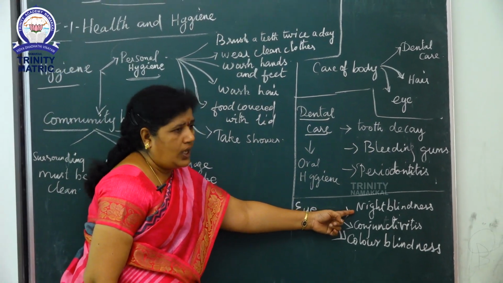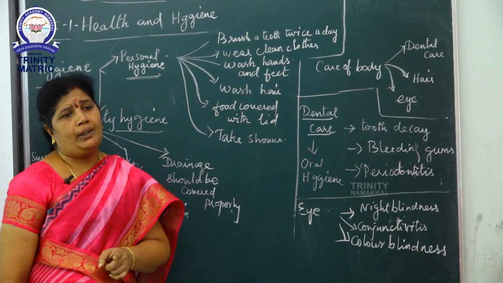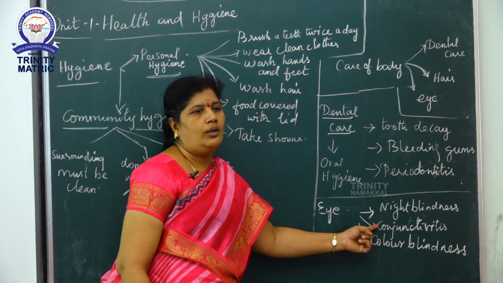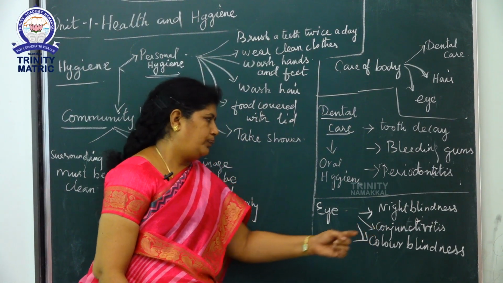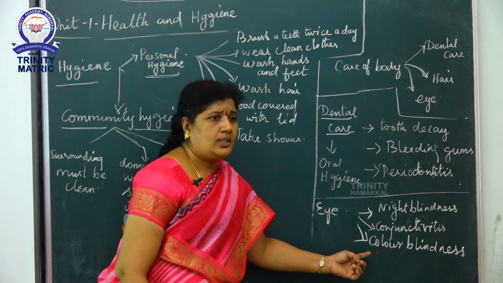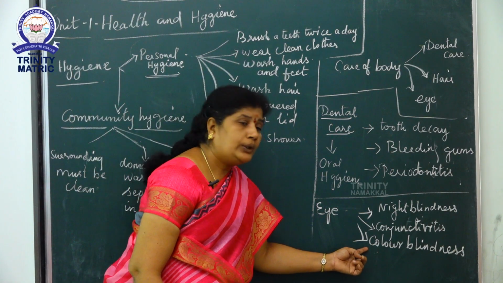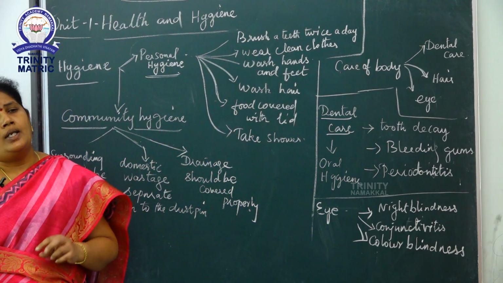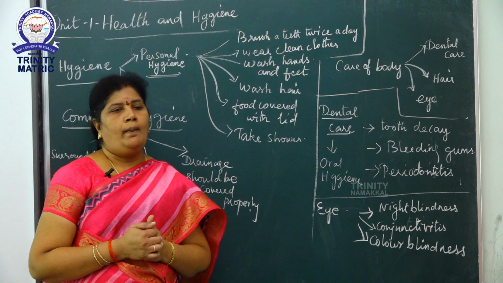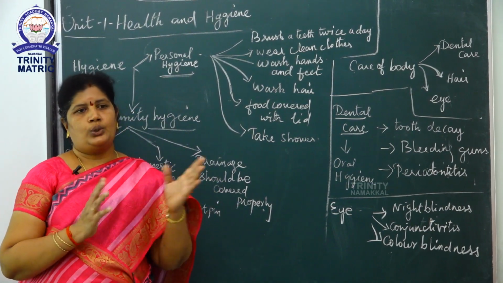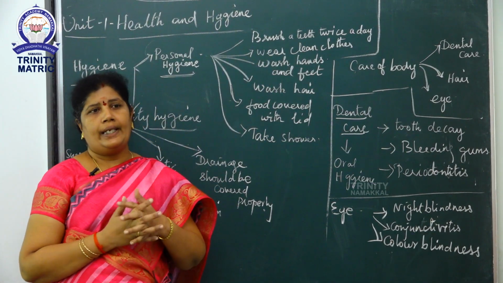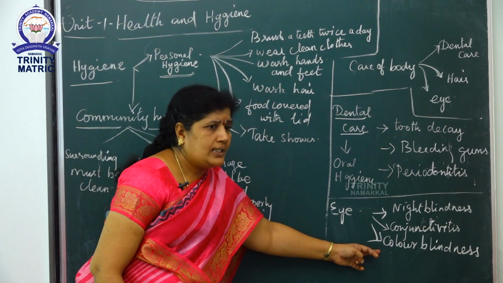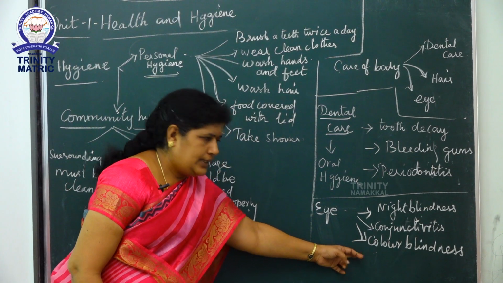Night blindness is caused by vitamin A deficiency. Conjunctivitis is caused by virus and bacteria. Color blindness is caused by a genetic disorder. What is a genetic disorder? It is a hereditary disorder. Parental characters are passed from the parents to the young ones. These are hereditary characters. Color blindness is a hereditary disease.